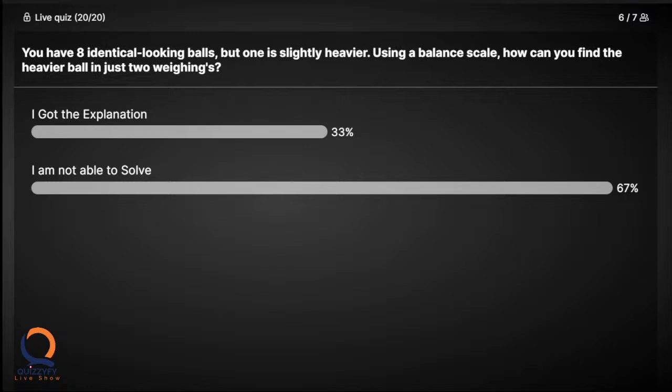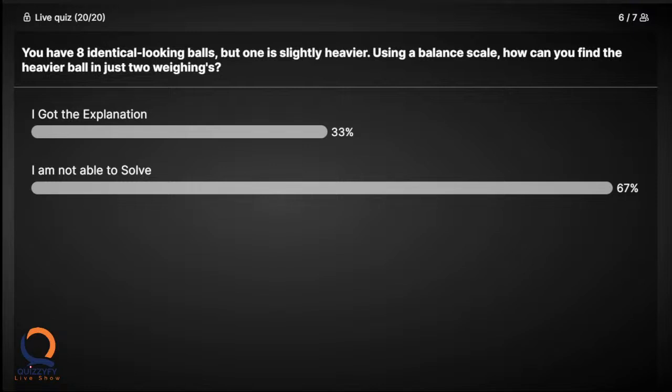The heavier ball is in one of the groups. The first measurement will be done with 3 balls each, 3 balls and 3 balls, totally 6 balls you are measuring. If both weights are equal, the second time you can measure the remaining 2 balls and find out which is heavier. This is one option.